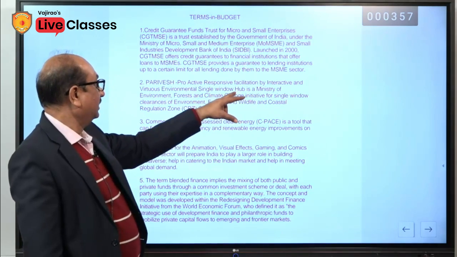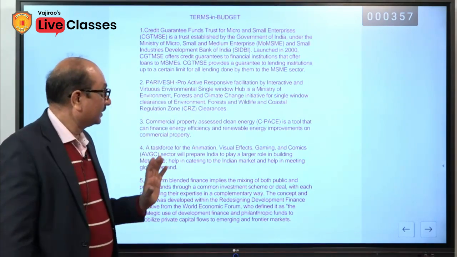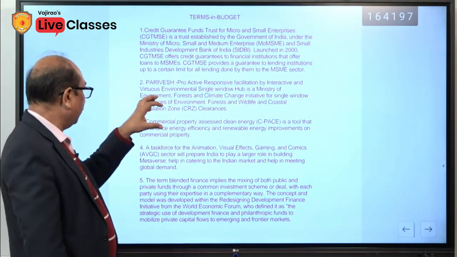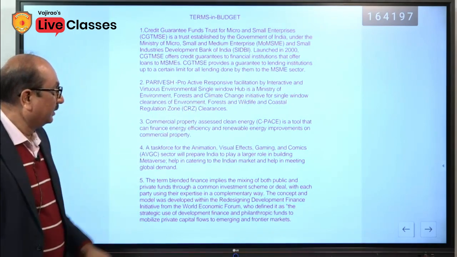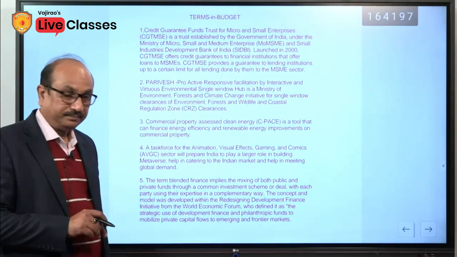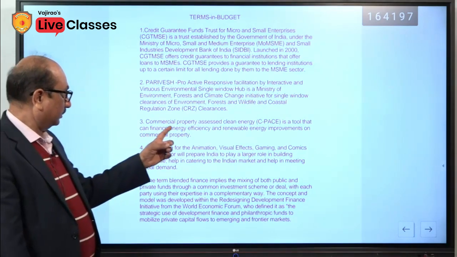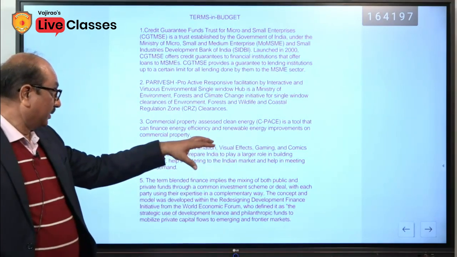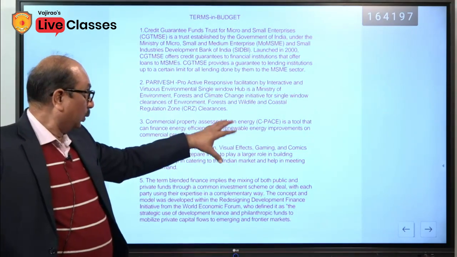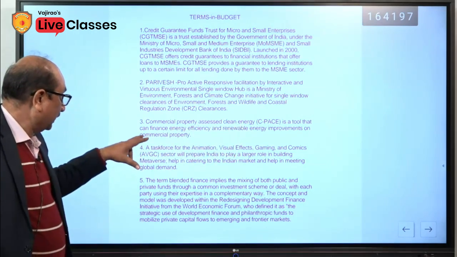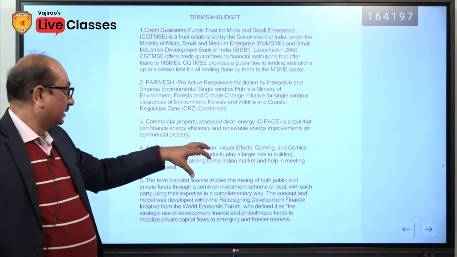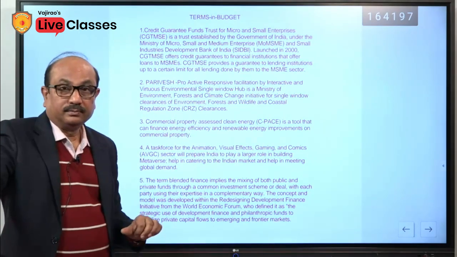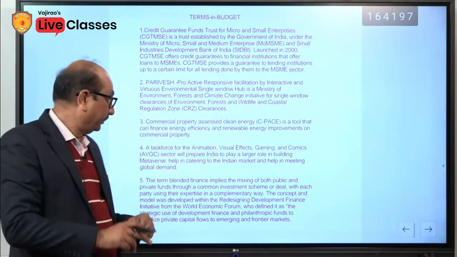Single Window Hub, this is the full form of Parivesh, a Ministry of Environment, Forest and Climate Change initiative for single window clearances of environment, forest and wildlife coastal regulation. Commercial, here C cap was there, if you could recall, it was with respect to the commercial property asset loan. Clean energy is a tool that can finance energy efficiency and renewable energy improvements on commercial property. This was with respect to the winding of the company.